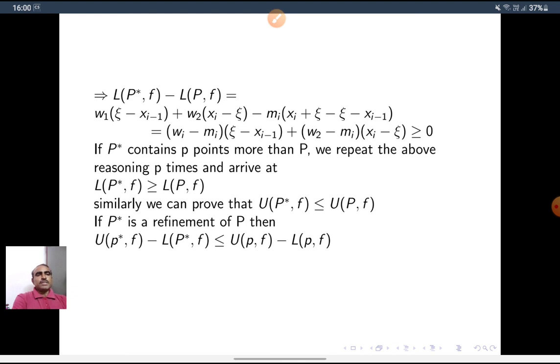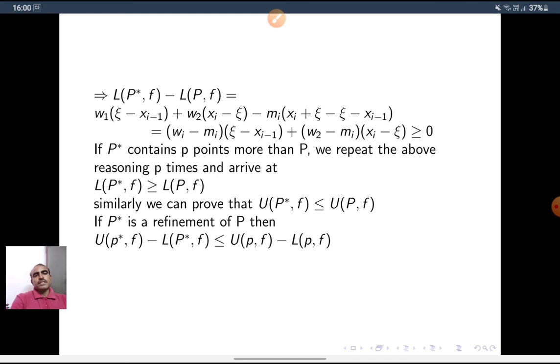If P star contains p points more than P, we repeat the above reasoning p times and arrive at L(P star, f) greater than or equal to L(P, f). Similarly, we can prove that U(P star, f) is less than or equal to U(P, f). So if P star is a refinement of P, then U(P star, f) minus L(P star, f) is less than or equal to U(P, f) minus L(P, f).